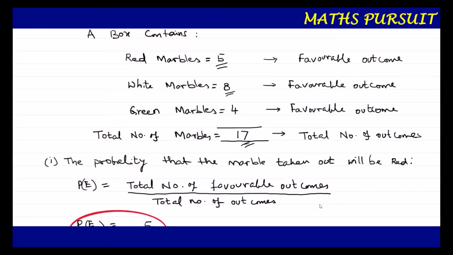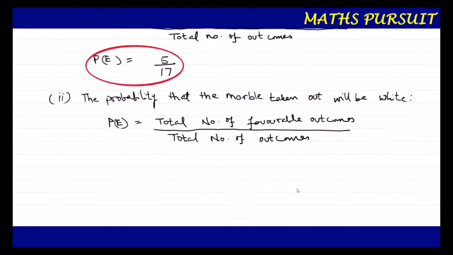So let us consider these things, or I can write here P(E) is equal to 8 upon 17. This is our answer. The probability that the marble taken out will be white is 8 upon 17. This is our answer for the second part of the question.